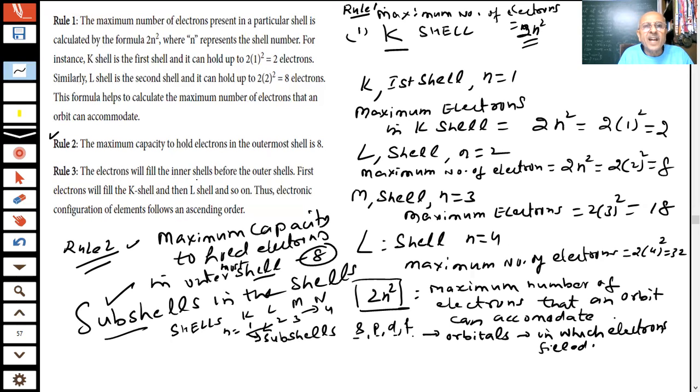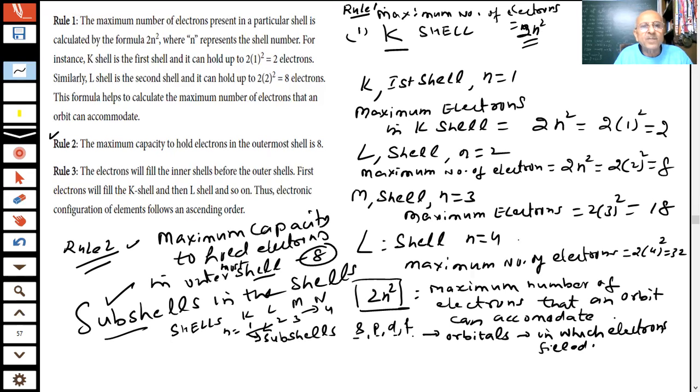The electrons will fill the inner shells before outer shells. As I said, lower energy state is more stable, so electrons will first enter the lower energy, then go to higher energy. The first shell to be filled will be K. K can have a maximum of 2 electrons. After 2 electrons, the third will go to L, and after 2 plus 8, 10 electrons are filled, the next will go to M, because this is completely filled. This is filled, then the next shell, and so on.